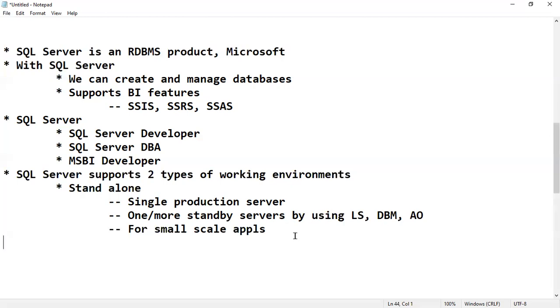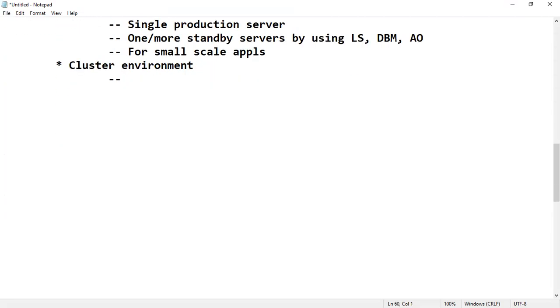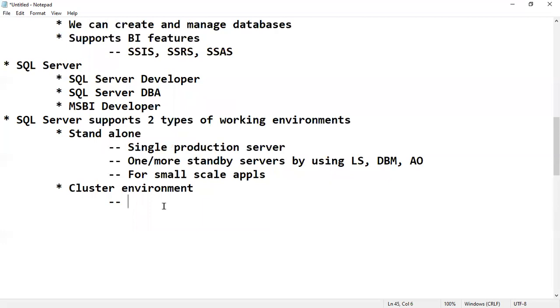The second type of working environment in SQL Server is the cluster environment. Why? Because today we have Gmail, Facebook, Bank of America, e-commerce websites, and banks. In this case, we can't maintain a single production server, because a single server cannot process so many queries. Instead, we maintain a group of servers.